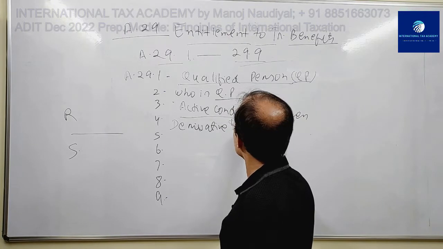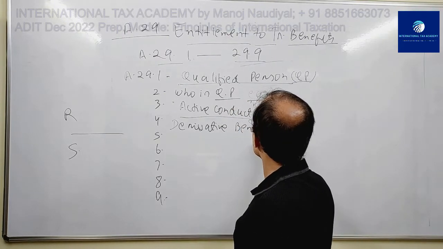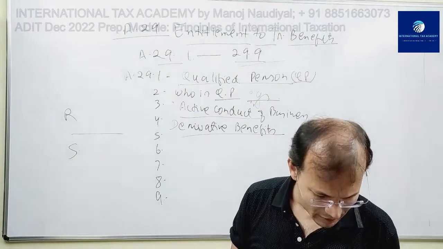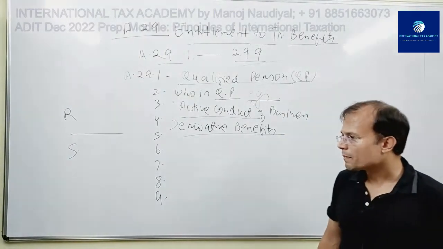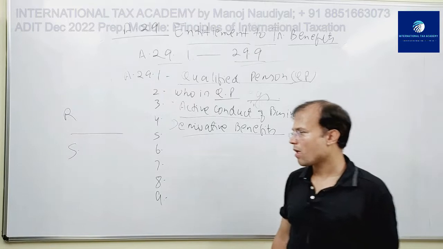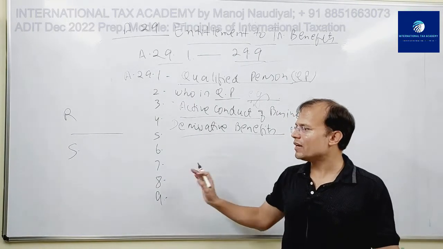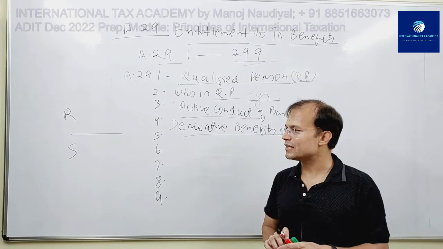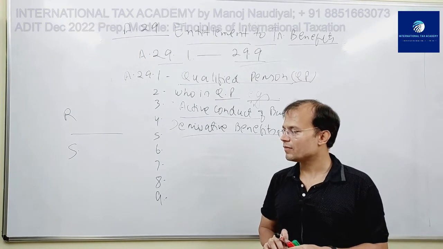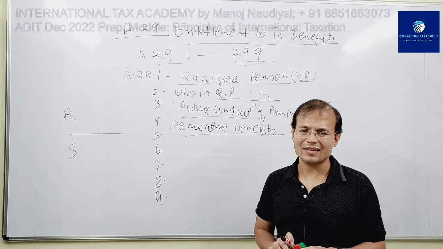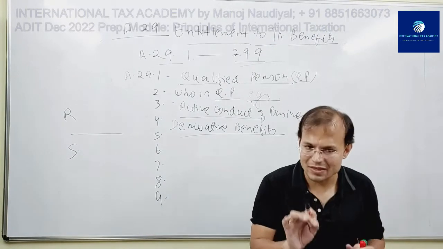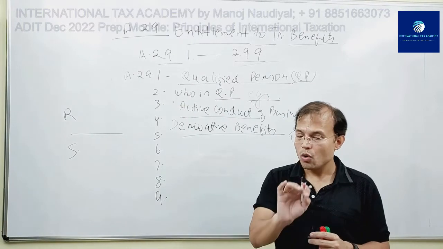Derivative benefits are seen in those cases wherein a company has a specific ownership pattern.